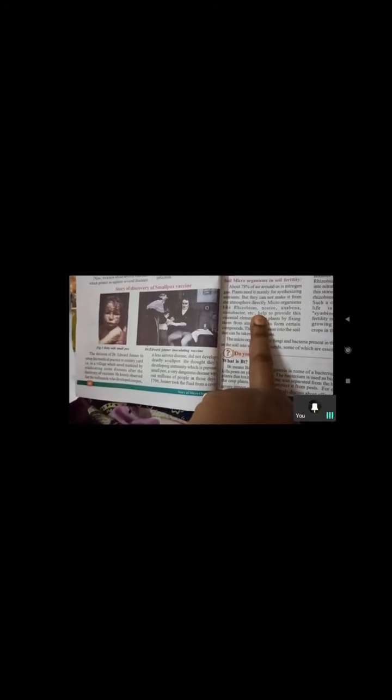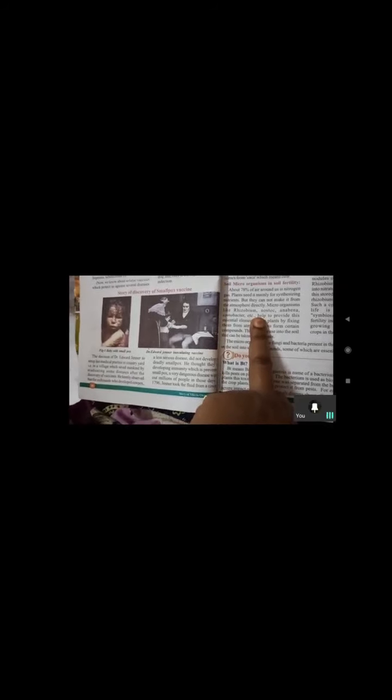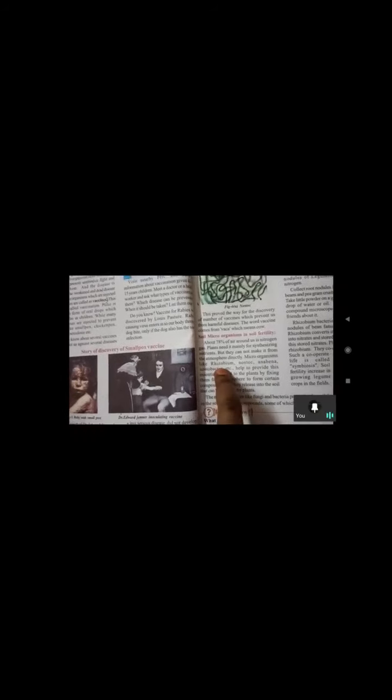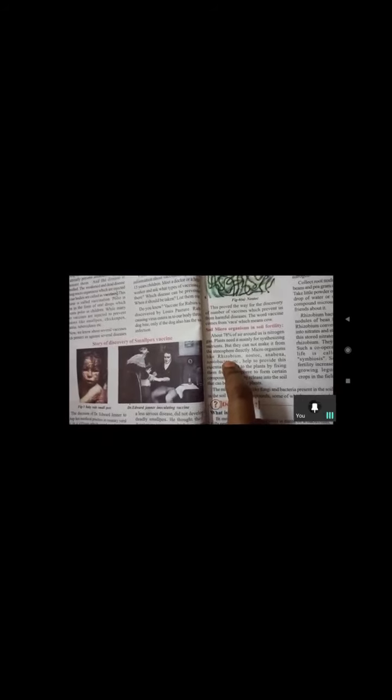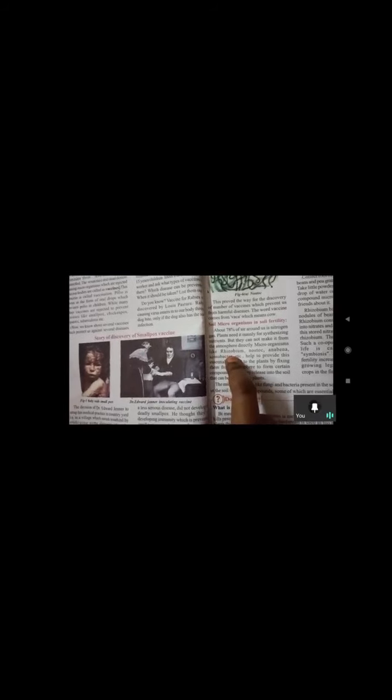For example, plants of the pea family. Example, groundnut. Groundnuts have root nodules which carry rhizobium bacteria. And the root nodules of the groundnut will give shelter to this bacterium, and this bacterium will give nitrogenous compounds, yes, nitrogen to the soil.